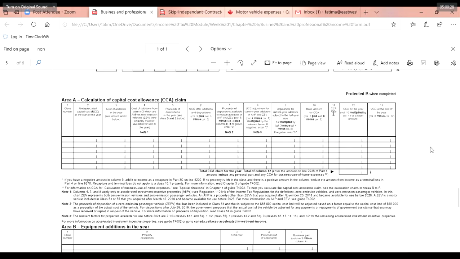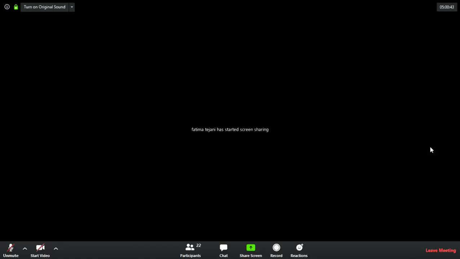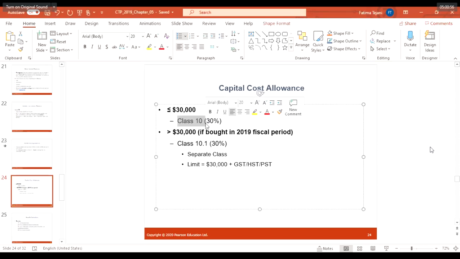So you need to look at those classes. You need to look at where it is applicable. And I mentioned it here that I'm sure Jesse and Abby, when they filed, must have calculated some amount of capital cost allowances as well. If your asset was bought before 2019 and is less than $30,000, it comes under 30% and under class 10. There are certain calculations in that in detail.